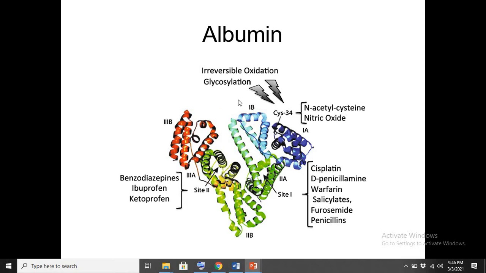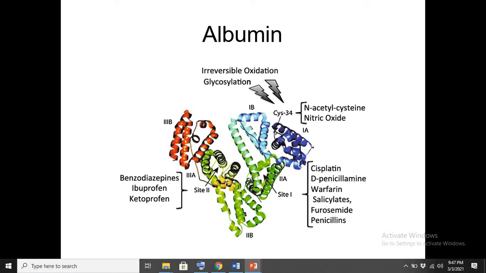Glycosylation is also one type of post-translational modification. In glycosylation, a sugar moiety is added to the amino acid. But you just have to keep in mind that after the synthesis of the protein, when it is released from the ribosome, it can be modified by different chemical reactions.